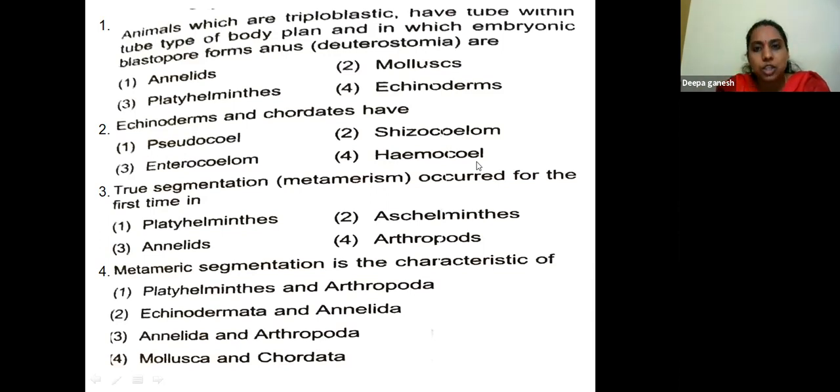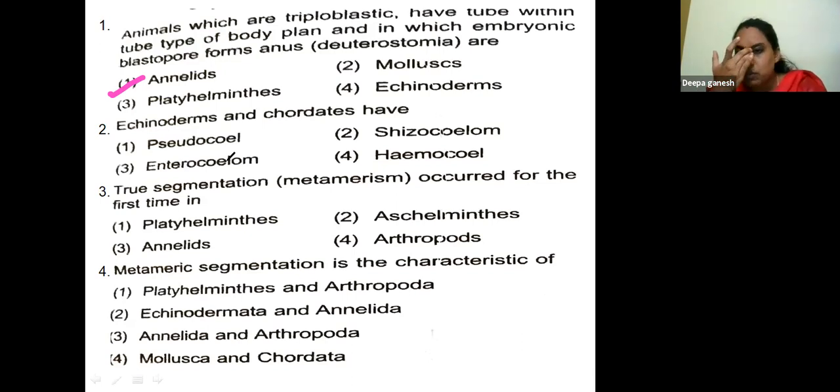Platyhelminth is triploblastic, but it is flattened. Echinodermata is having star shape. Mollusca is having shell. The leftover one is the annelid. So the answer for this particular question is annelids. Echinoderm and chordates have pseudocoelom, schizocoelom, hemocoelom, enterocoelom. Echinodermata is a specific type.